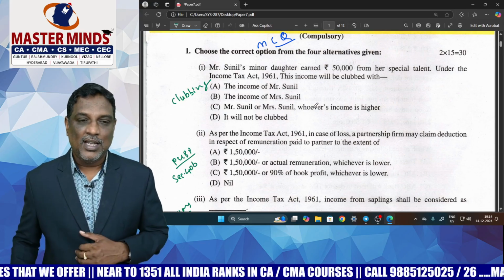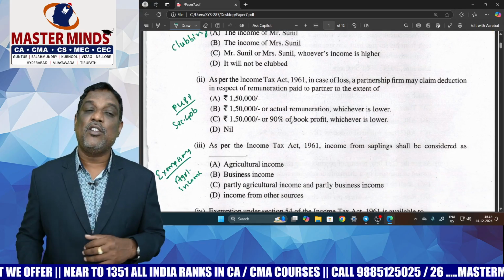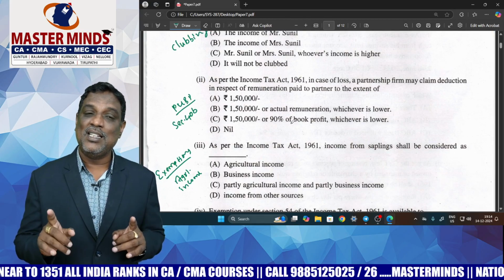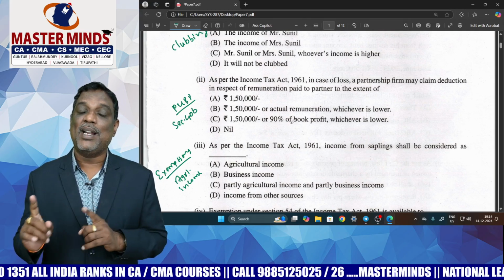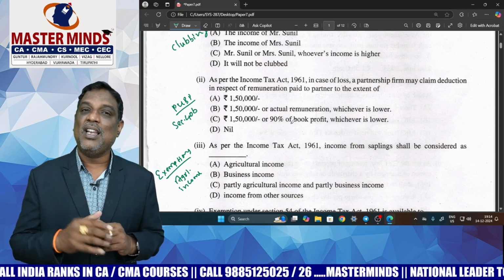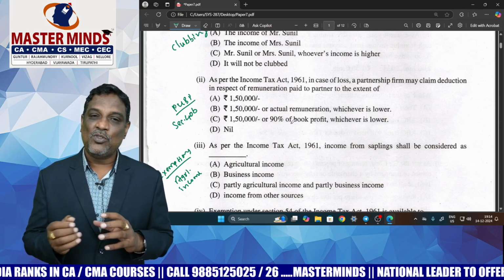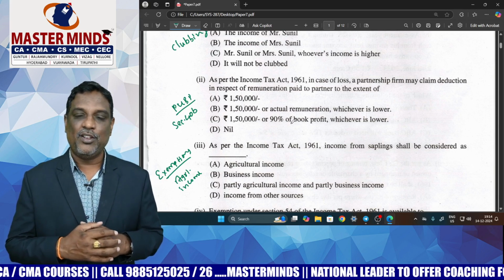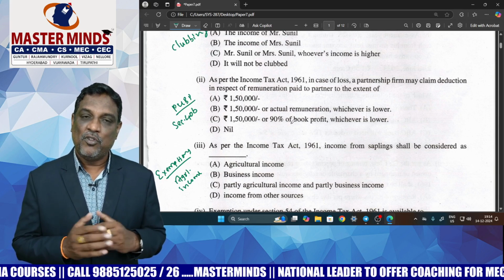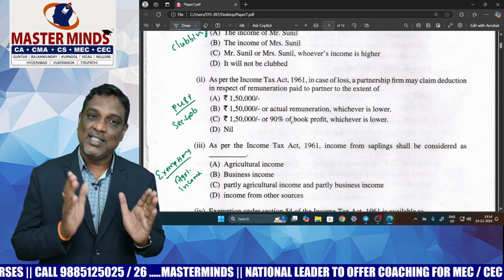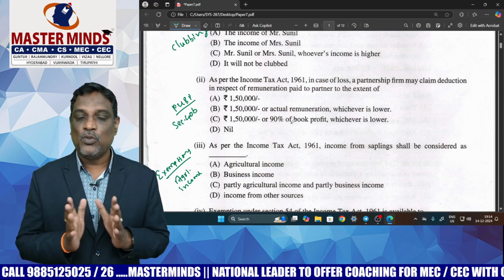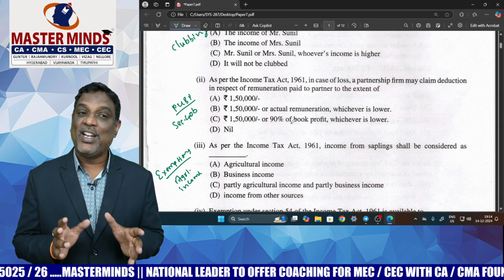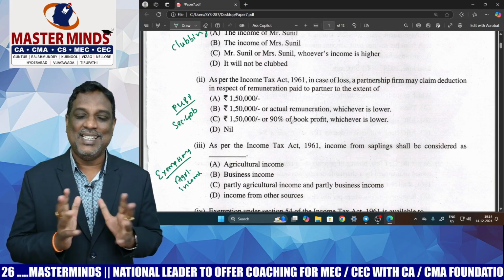Next one is the MCQ relating to the PGBP head of income. In PGBP, there is a section called 40B, assessment of partnership firm. That too is a book profit related question. I think some students may feel difficulty with this MCQ. Of course, in our material this point was discussed already. The students who read our material will answer this question very easily.